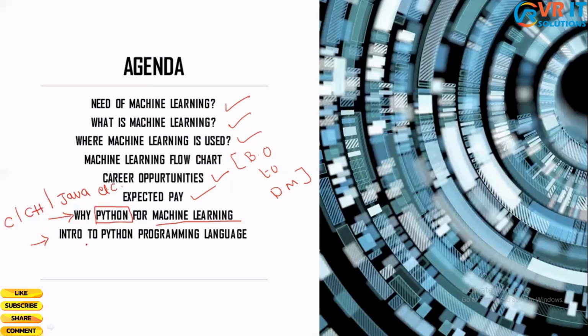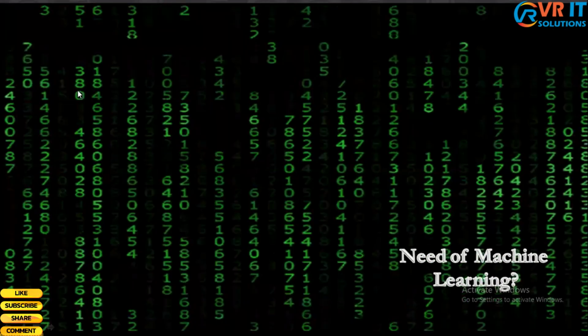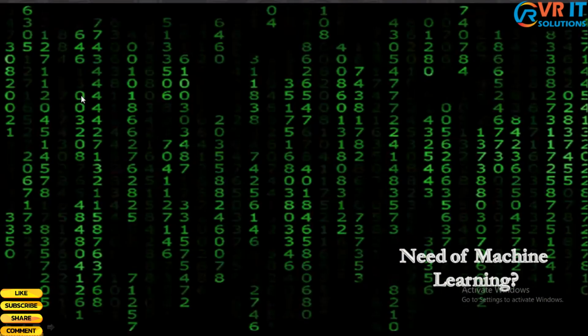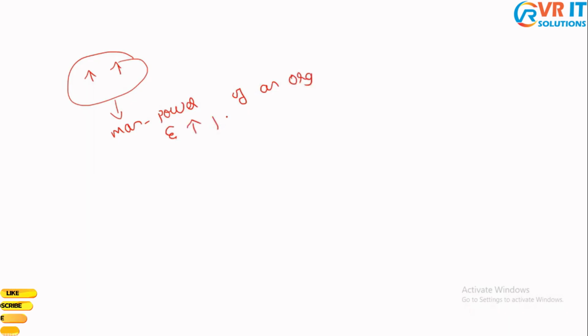Let's get started with understanding the need of machine learning. So what is the importance and need of machine learning? Let us try to understand this. We need machine learning because the work that we need to do is increasing day to day, right? And it is a good idea to automate this routine work. This will basically save the manpower of an organization, and also there will be an increase in productivity. So this is the first reason why an organization goes with machine learning.